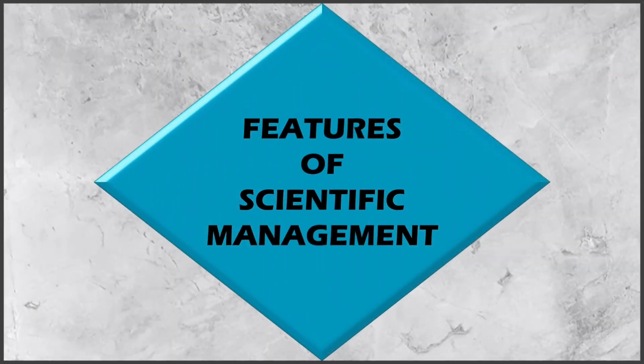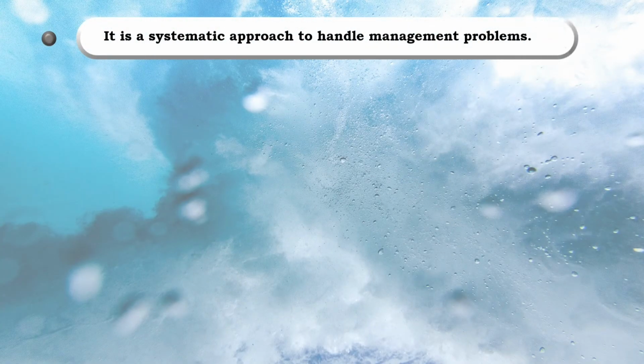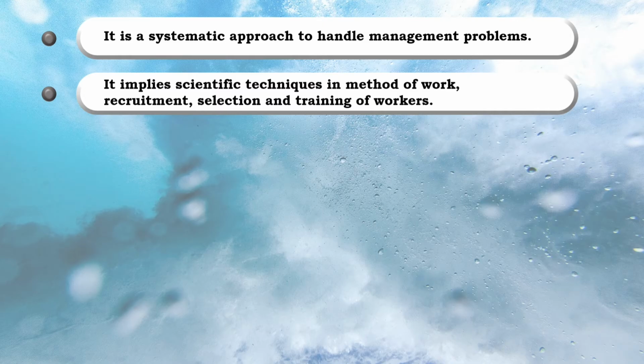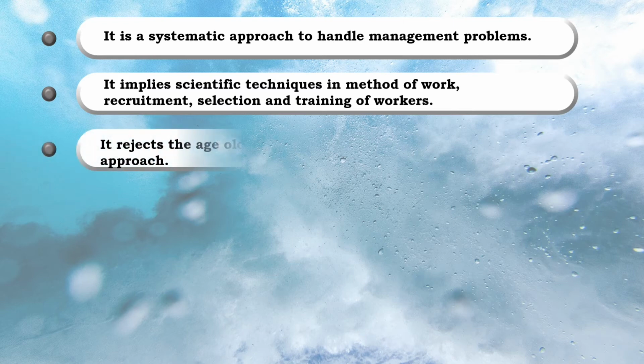Features of scientific management theory. It is a systematic approach to handle management problems. By removing the rule of thumb, scientific principles and procedures which were used as a part of management by Taylor made every stage of operating activity efficient. It implies scientific techniques in methods of work, recruitment, selection, and training of workers. The working personnel was selected, trained, and employed on the basis of scientific principles. As a result, efficiency, skill, and loyalty of the workers increased.